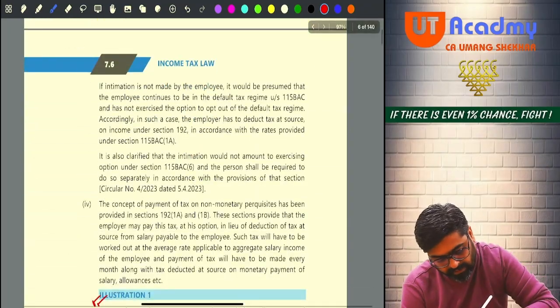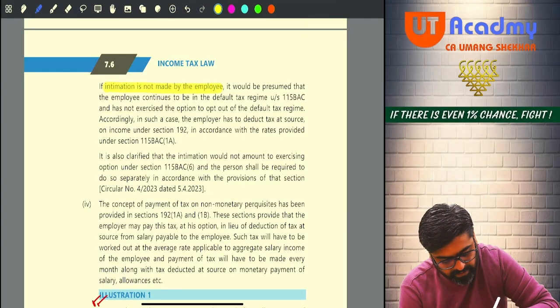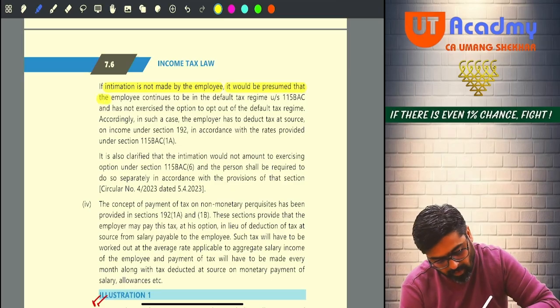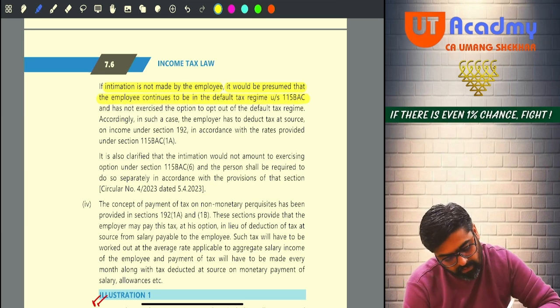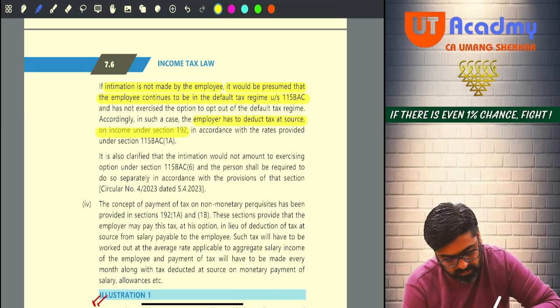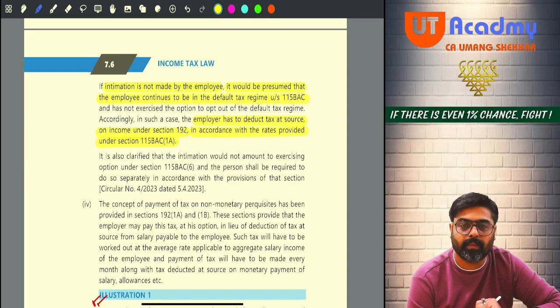See, if intimation is not made by the employee, it would be presumed that the employee continues to be in the default tax regime under 115BAC. Accordingly, in such case, the employer has to deduct tax at source on income under section 192 in accordance with the rates provided under section 115BAC.